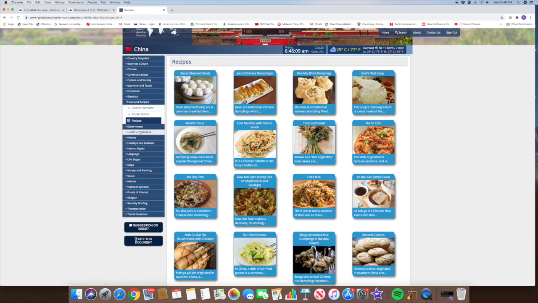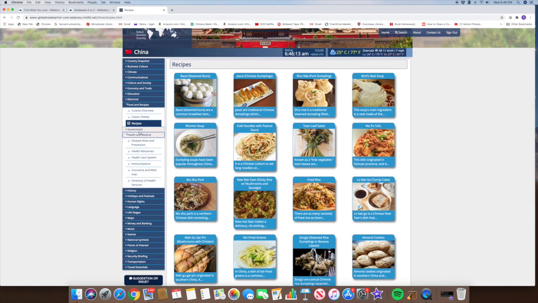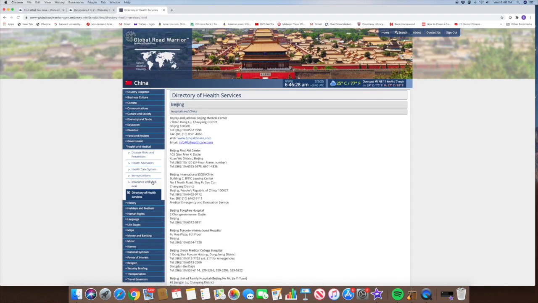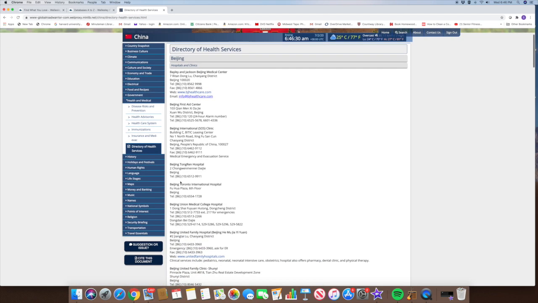Government information. The health and medical could be important if you happen to get ill or injured while you're in the country. I do have a librarian that I know who actually did have to use this for her son who was in a foreign country and became ill. She went in and found the Director of Health Services and was able to locate a place for him to go to get help.